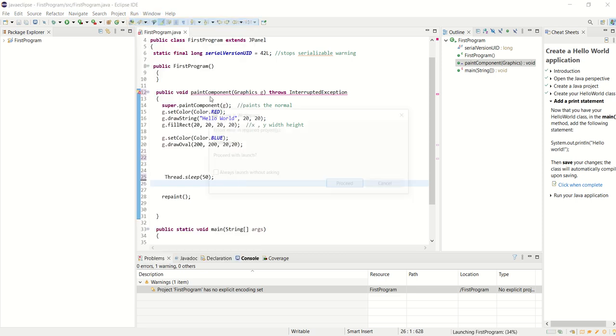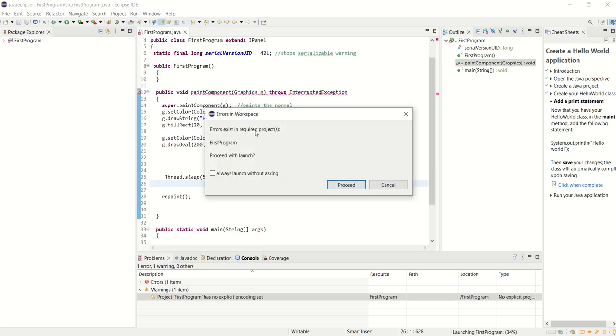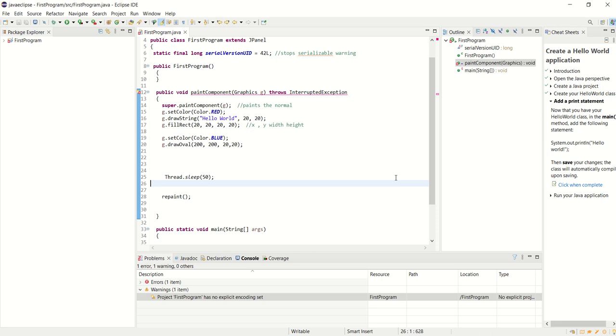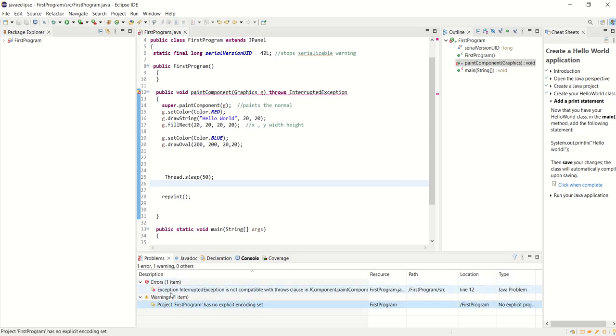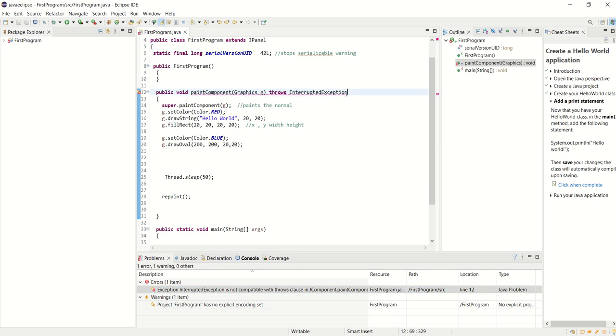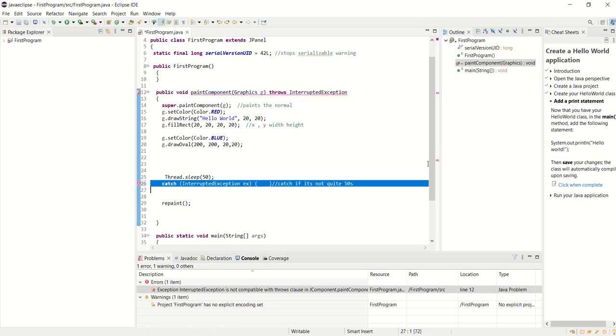Run. No, see, an error. Exception is not compatible. See, it doesn't like me doing paint with the throws and exceptions. Sometimes you don't have to try it, and you just say throw it away, it doesn't matter. But in this instance, I'm not allowed to do that, so I'll get rid of that.